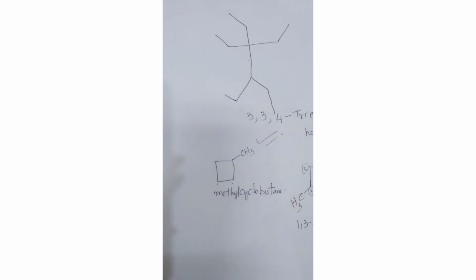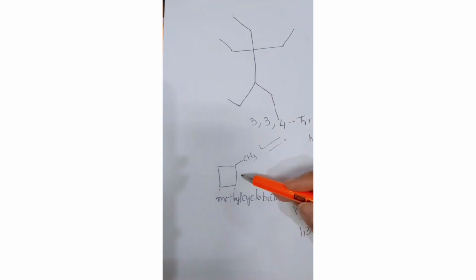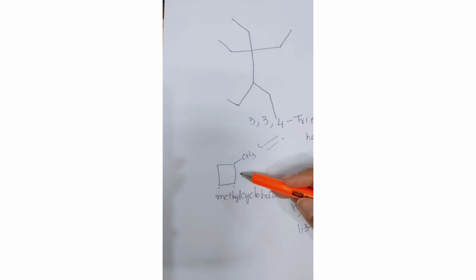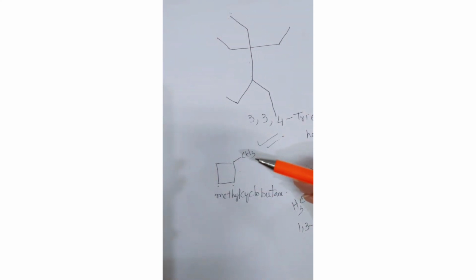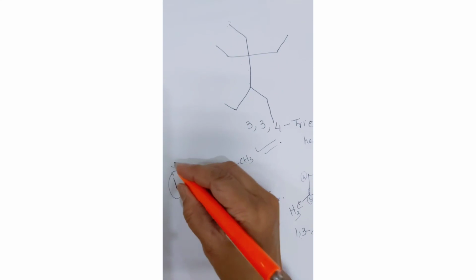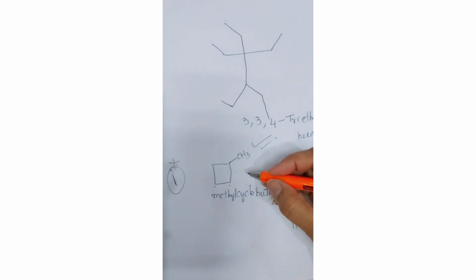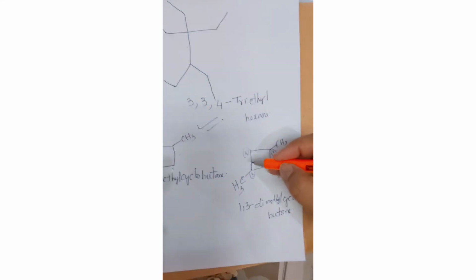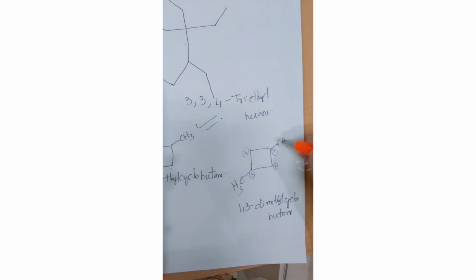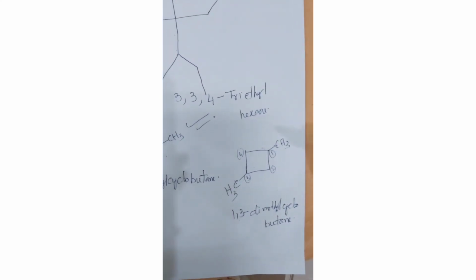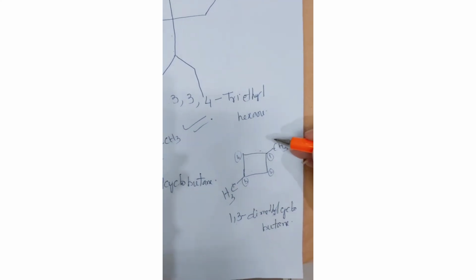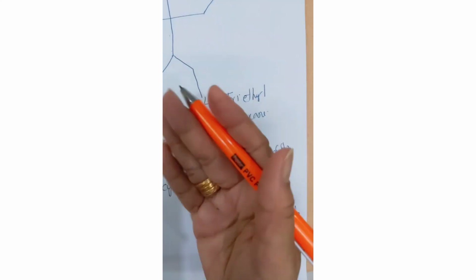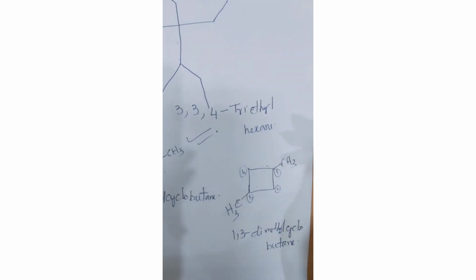Now here you have to notice one thing: it's not necessary to use the prefix 1 for mono substituted cycloalkanes, when there is only a single substitution. But when there are 2 or more groups, then of course you need to number them. And numbering starts so as to give the substituents the lowest numbers, as we have been doing previously with other examples. So keep that in your mind also.